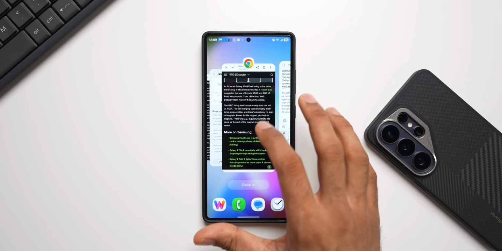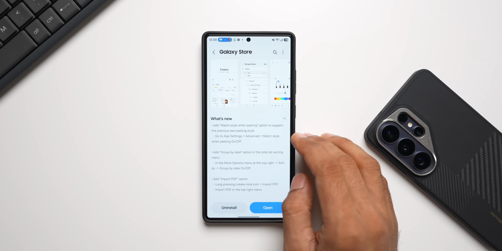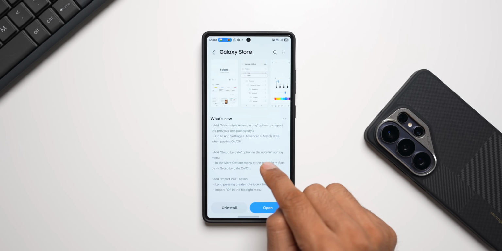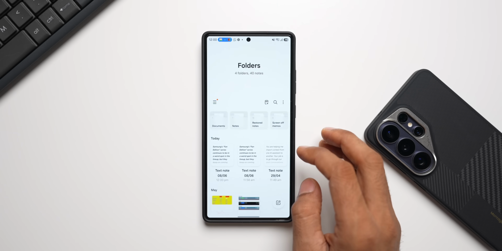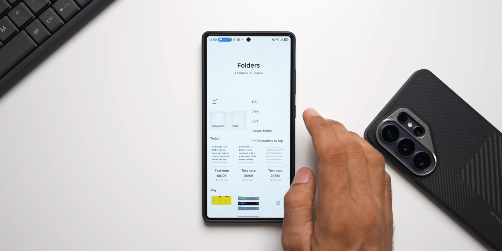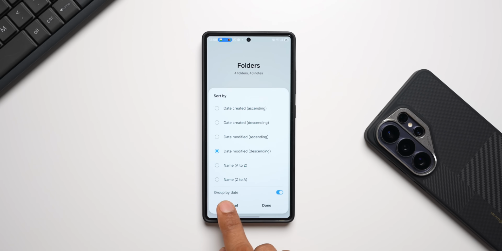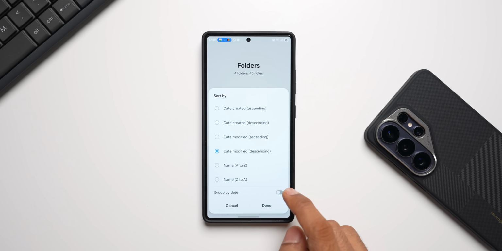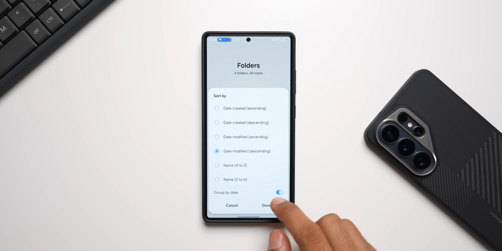Now let's take a look at the second feature. The second feature says group by date option in the note list sorting menu. Let's open the notes here, tap on the 3-dot button, and tap on sort. Here is that brand new option, group by date. The toggle is enabled by default. You can disable it if you don't want it. So this is a brand new option.